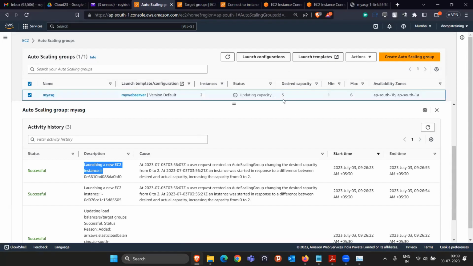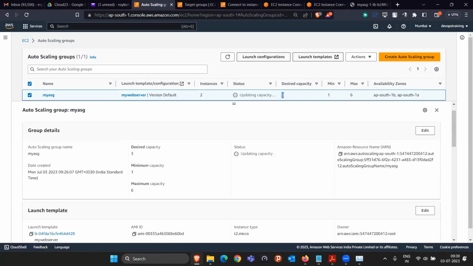Now say desired capacity becomes 3. Are you all seeing this? That means they require at least 3 machines now to handle the traffic, because they got to know that CPU utilization is high. Since desired capacity is 3, automatically they are going to launch 1 more EC2 instance. And see, now the instance count will become 3. Again, they will keep monitoring for some time to check whether that happened or not.